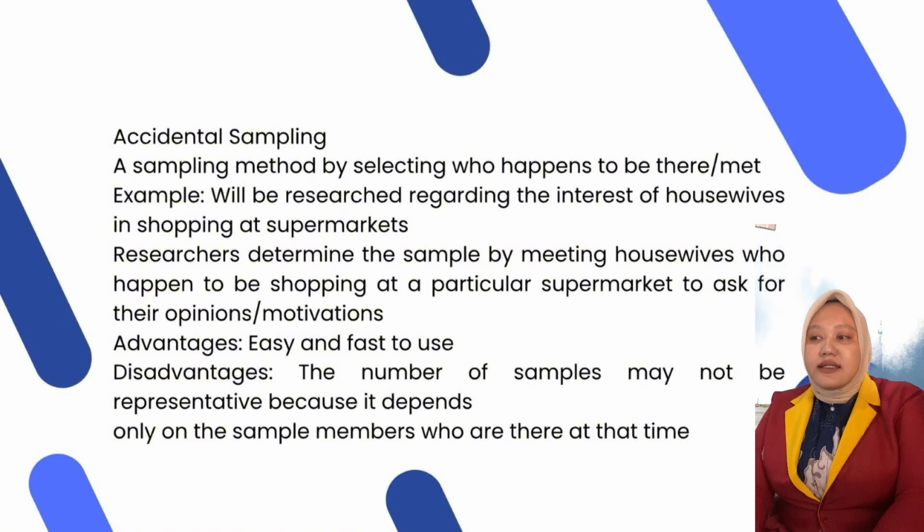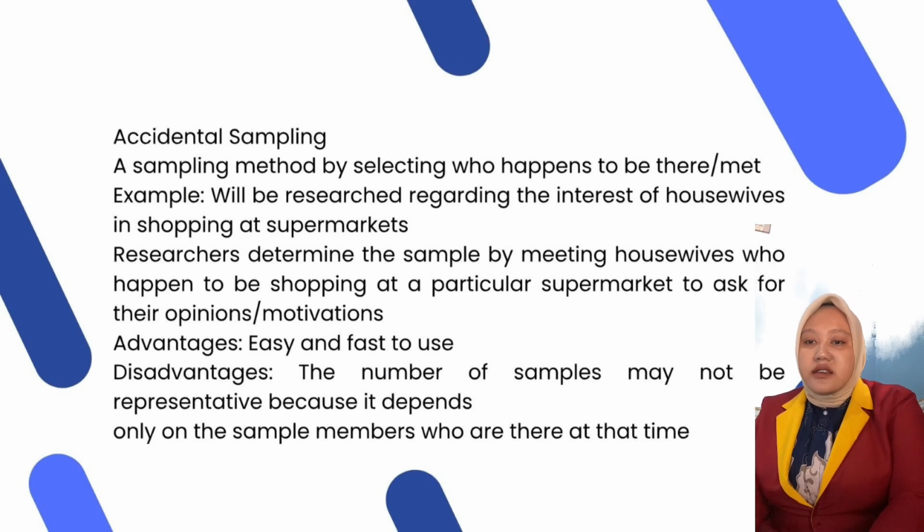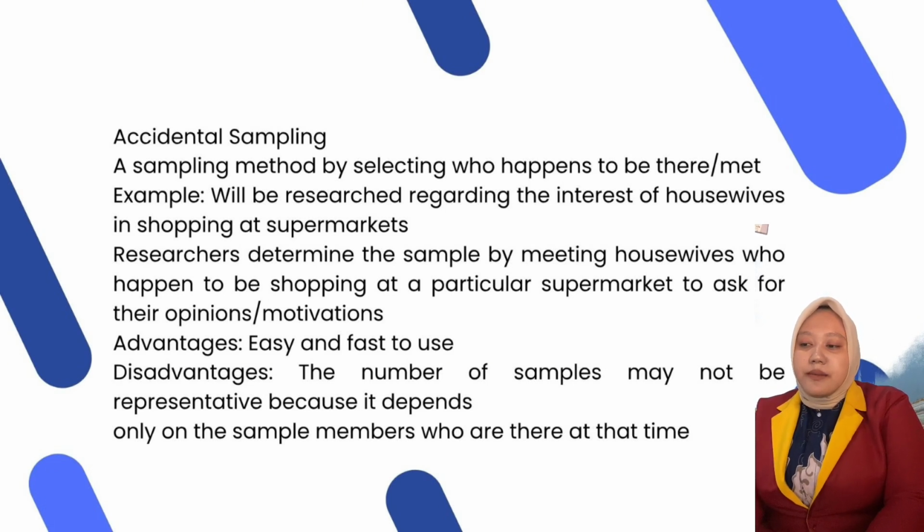Accidental sampling is a sampling method based on chance encounters. For example, research will be conducted regarding the interest of housewives in shopping at a supermarket. The researcher determines the sample by meeting housewives who happen to be shopping at a particular supermarket to ask for their opinions and motivation. Advantage: easy and fast to use. Disadvantage: the number of samples may not be representative because it depends only on the sample members who are there at that time.